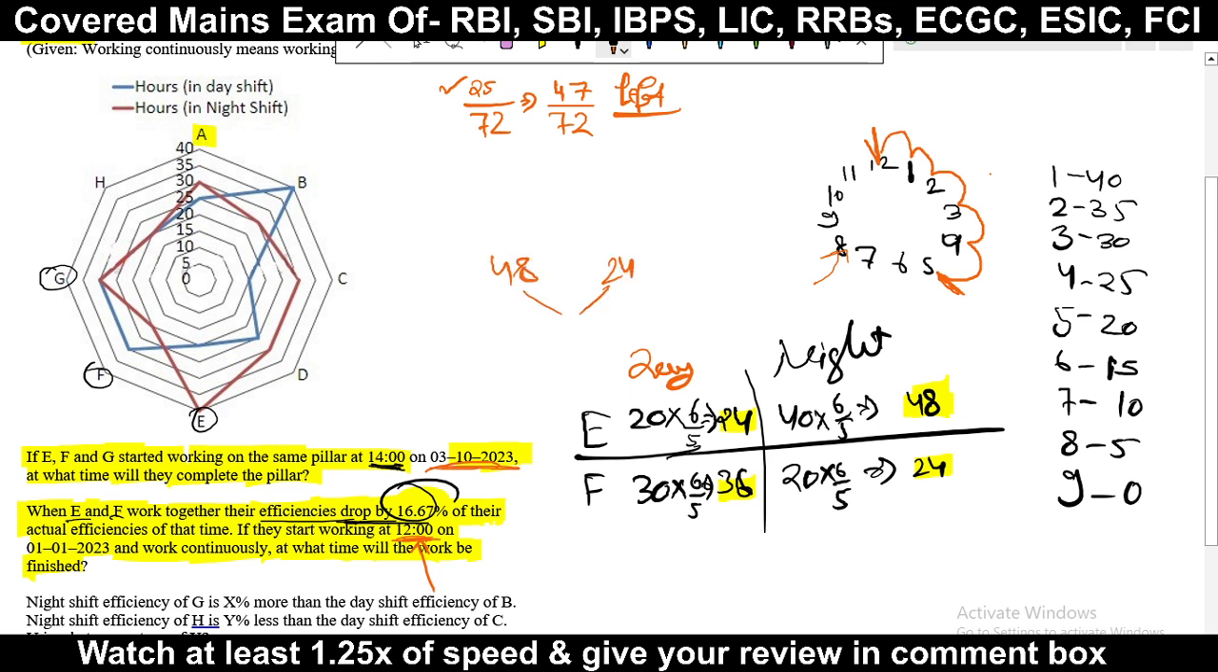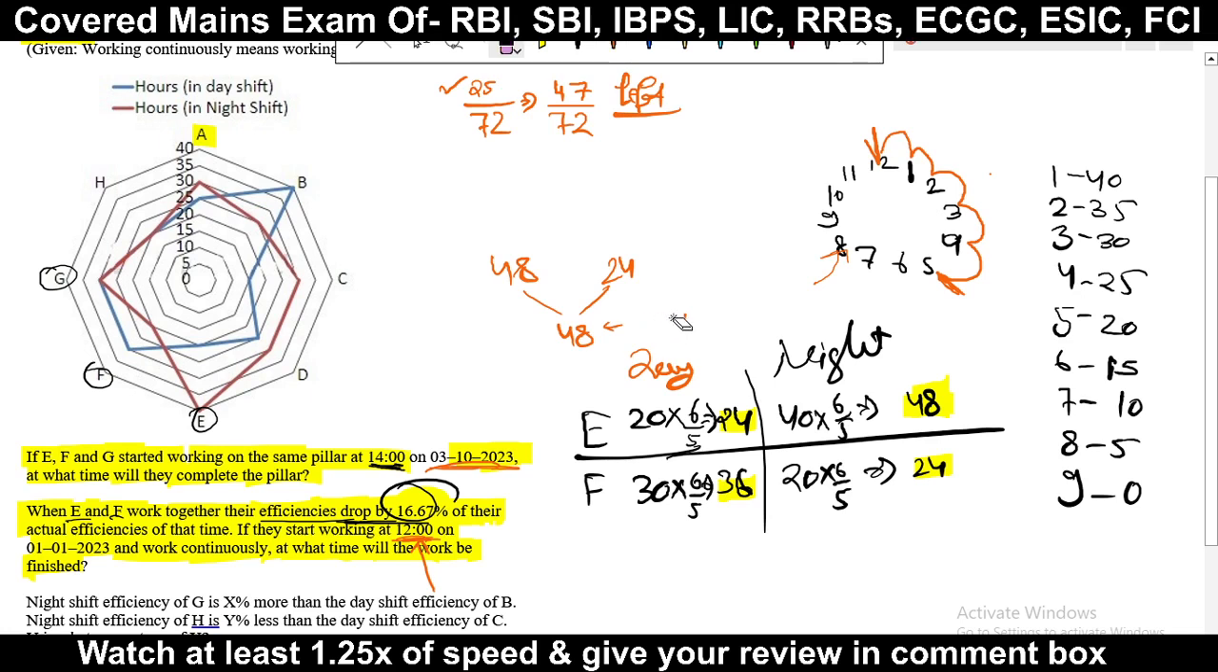48 and 24. What will be their LCM? Their LCM will be 48, which means this will be our total work. Once I would like to stop you here, because here our total work is 48, but there the total work was 72. So we will try to make these total works equal. This will make our calculation easy.